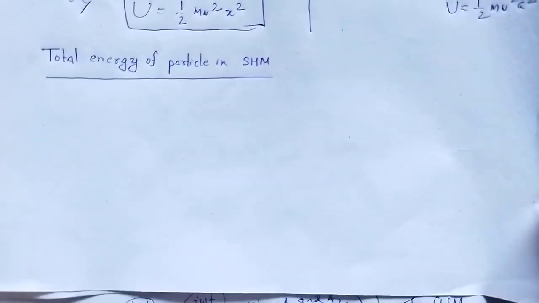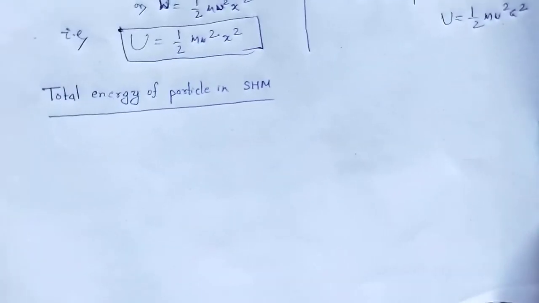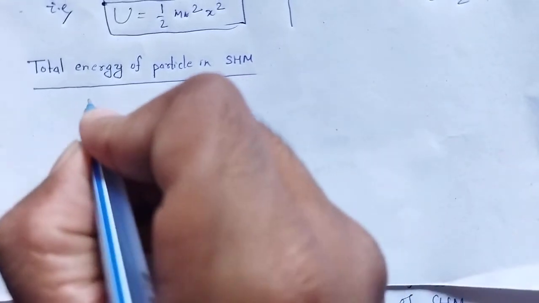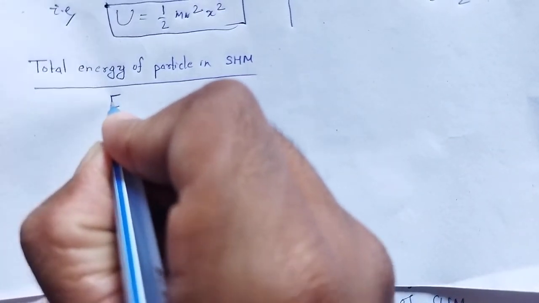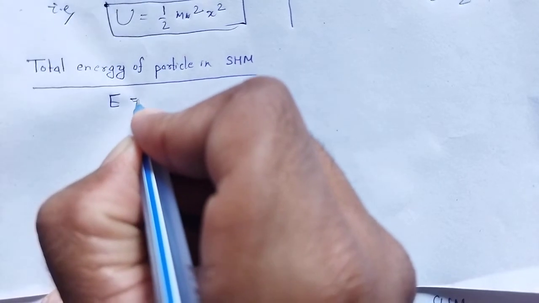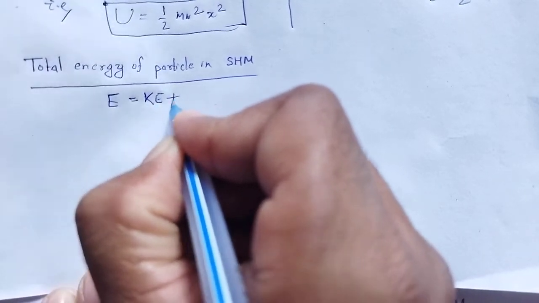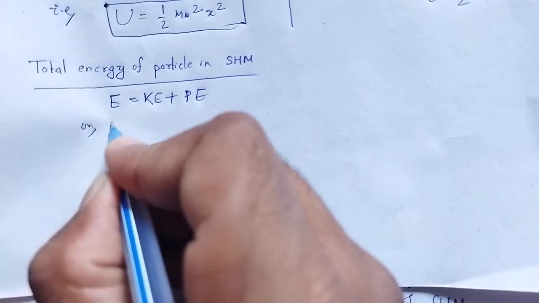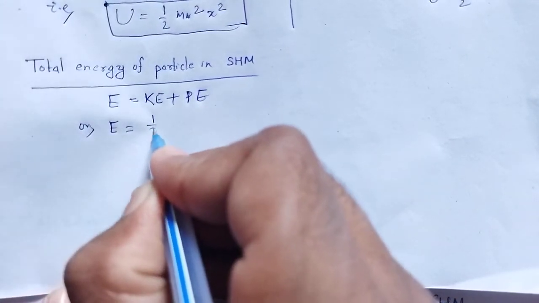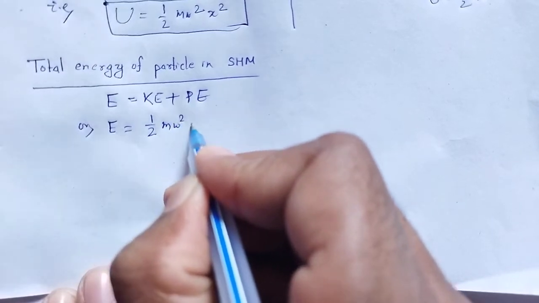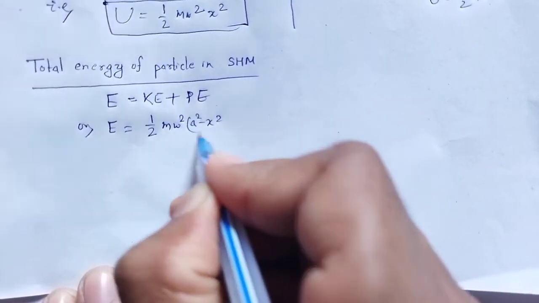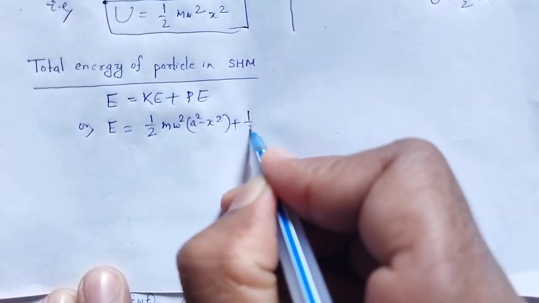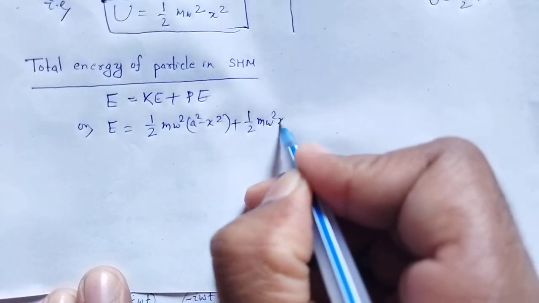Therefore the total energy of the particle in SHM, let E be the total energy, that is kinetic energy plus potential energy. Therefore E is equal to kinetic energy, half m omega square a square minus x square, plus potential energy, half m omega square x square.